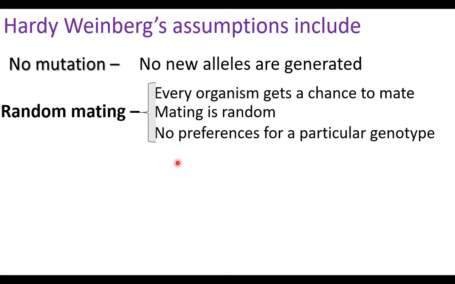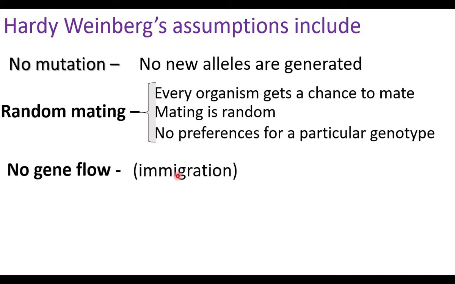No selection. No gene flow. When there is gene flow, genes will be lost or added, so the gene frequency or allelic frequency will change. Gene flow is due to movement of gametes and movement of members. Immigration and emigration will lead to gene flow. So no members should move into or out of the population. Then only the population will meet Hardy-Weinberg equilibrium.